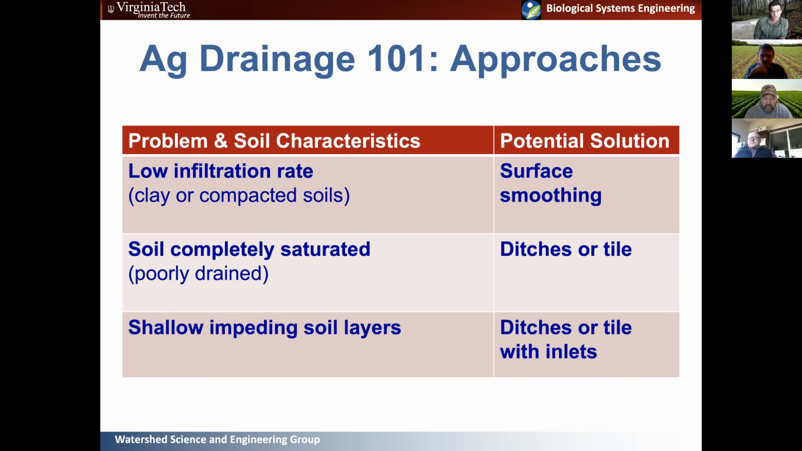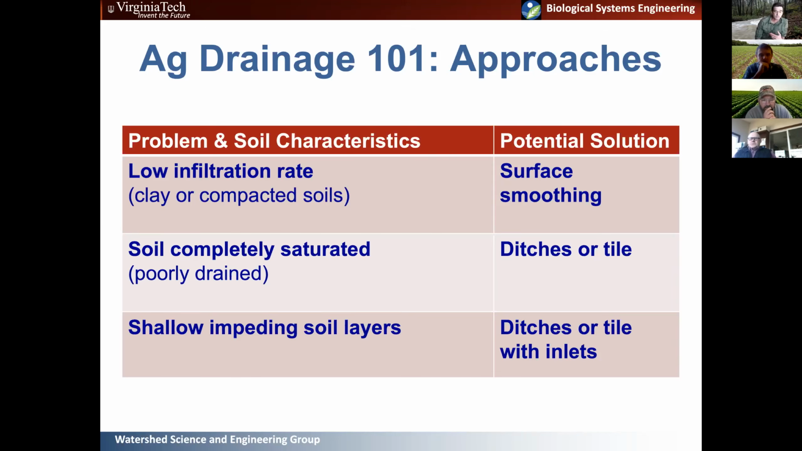So one option there is surface smoothing, so grading your land so that it drains following surface topography. And that's one solution. Now, if your soils are completely saturated, so they're poorly drained, you have a high water table, something like that, but they're not compacted or clay soils, so you have good potential infiltration capacity, you just have saturated systems. In those cases, a ditch or a tile may be appropriate. And again, it depends largely on your specific situation. So again, I would reiterate that drainage is not a one size fits all solution. A drainage system needs to be designed specifically to your problem and your system to have it function properly.